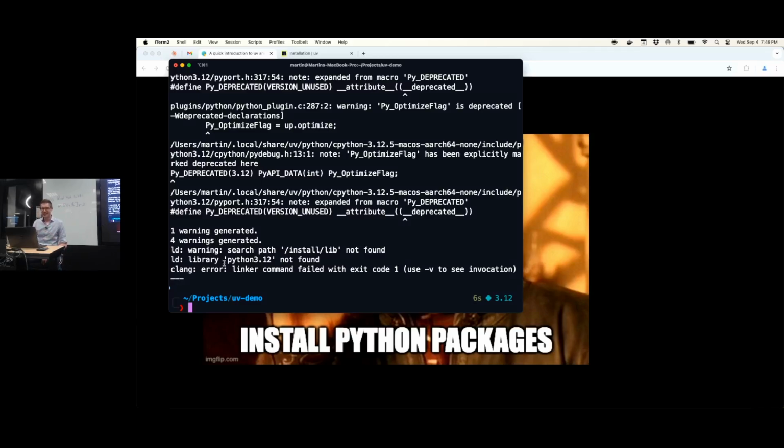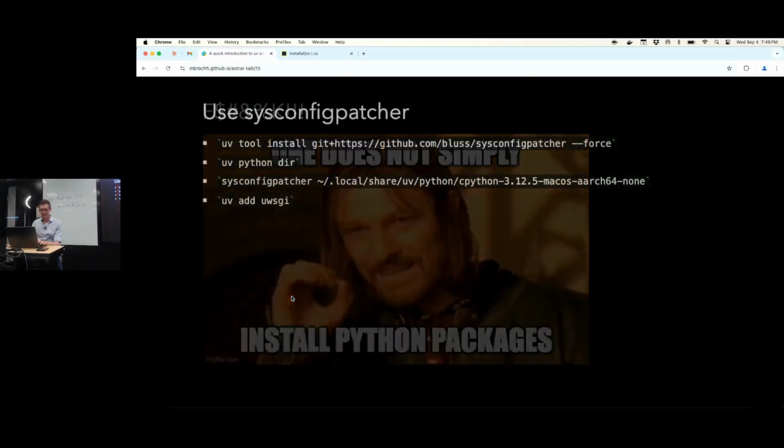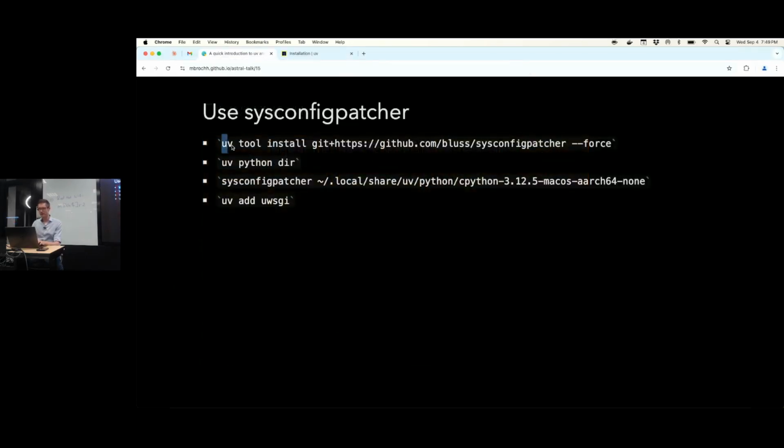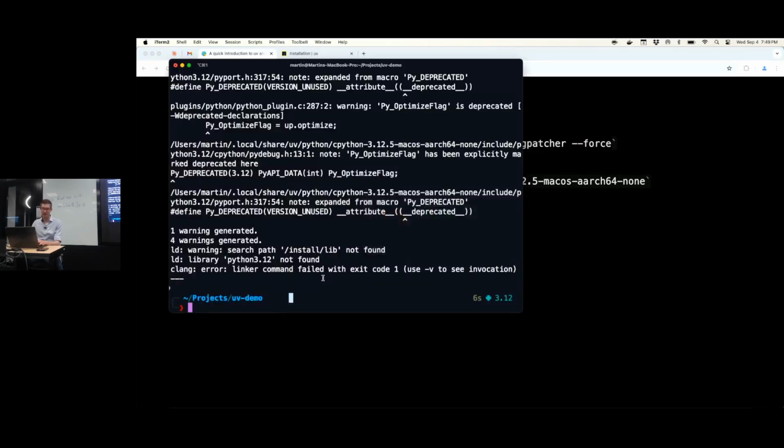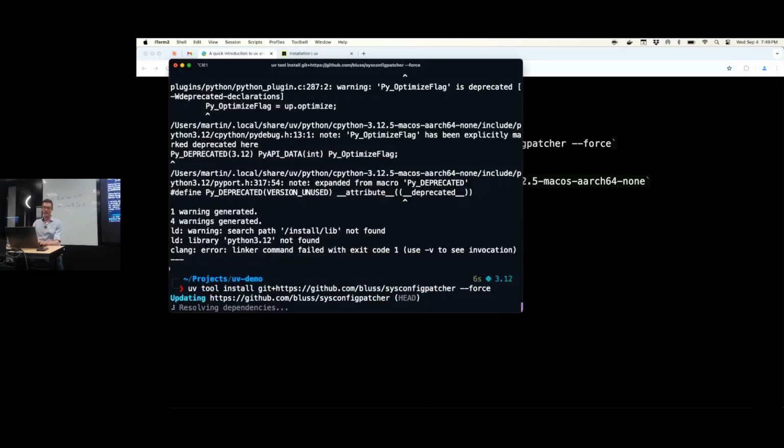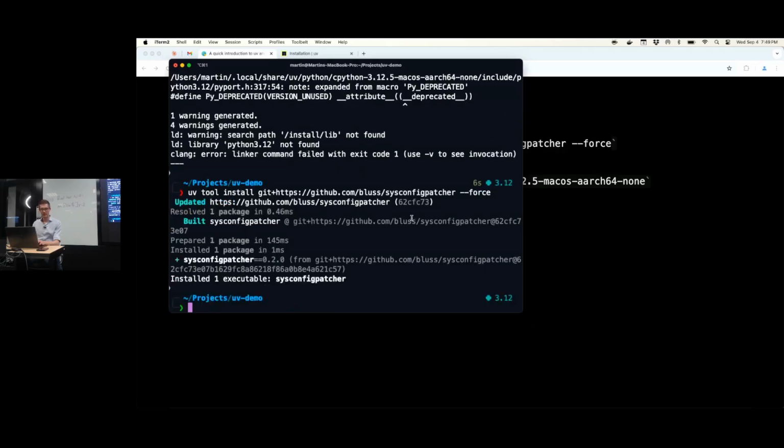Yeah, but I think this is not really the fault of uv. This is more the fault of the uWSGI people hard coding the location of certain libraries in their binaries somehow, right? And so to fix this, there's a tool called sysconfig patcher. It's a Python tool. I'm using uv to install sysconfig patcher globally using the uv tool install command.